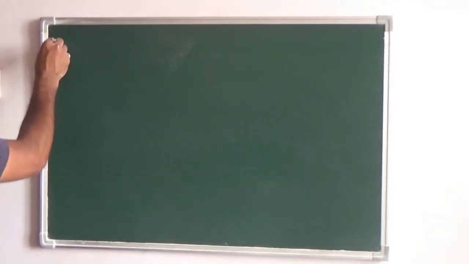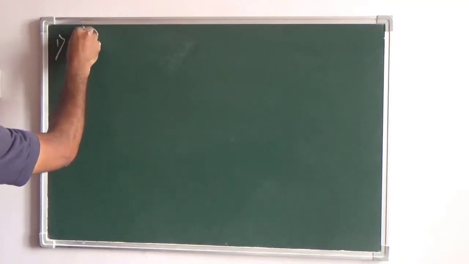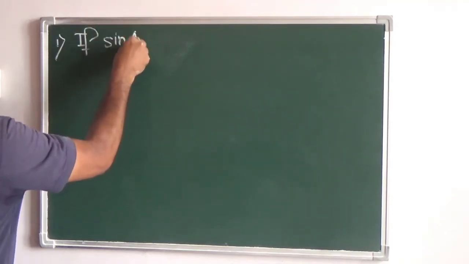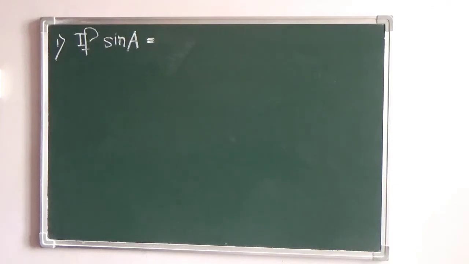First question is, if sine of A equals to 4 by 5.